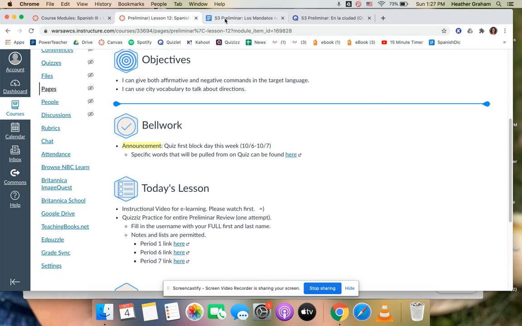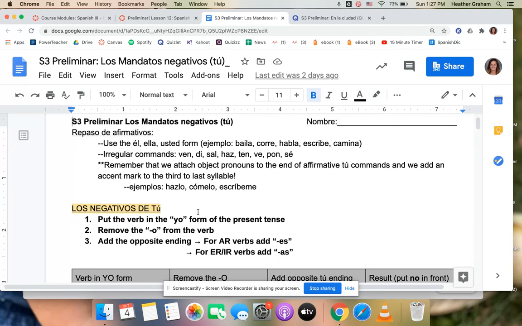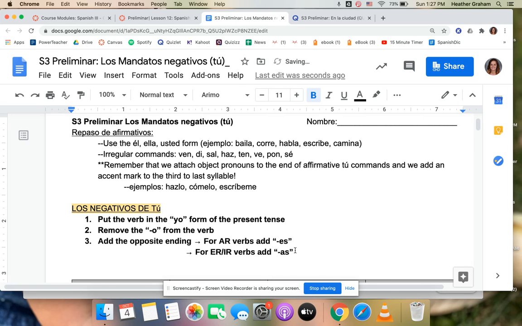Now, a couple things that I want to give you reminders are you have to look at it and see if it's an affirmative or a negative command. Remember, the biggest difference that you're going to have, and I'll add it right here, is that there's going to be a no before the verb if it is negative. So if you're looking at your quizzes practice, and if it has a no in the sentence, then you need to make sure that you put it in the negative command form. That means you put it in the yo form of the present tense, you take off the o, and then you add the opposite ending.